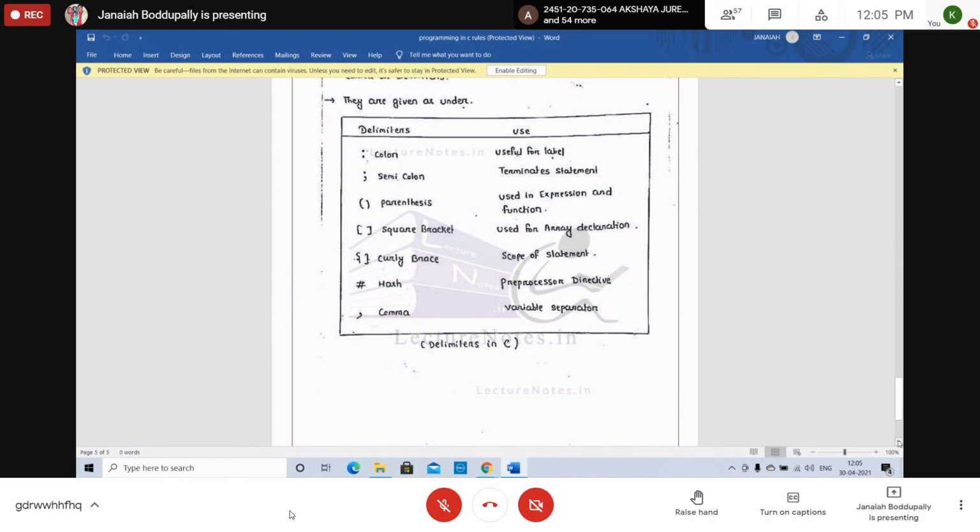Flower brackets are curly brackets, and curly brackets are flower brackets. We use them for the scope of statements. We will write the body of the statements of the main function within the flower brackets.